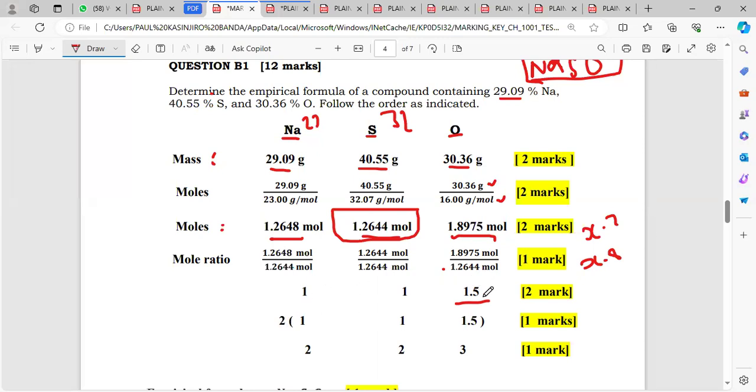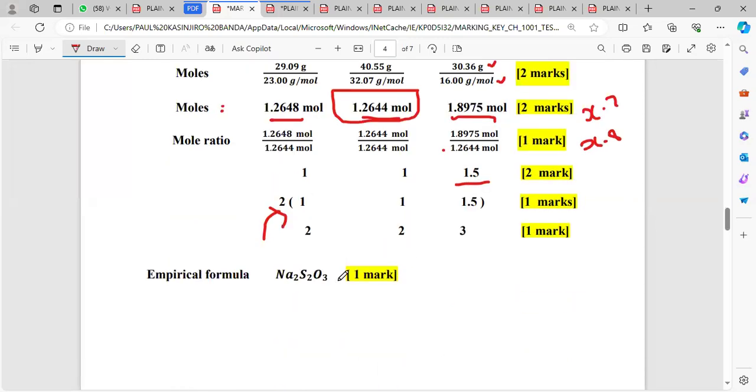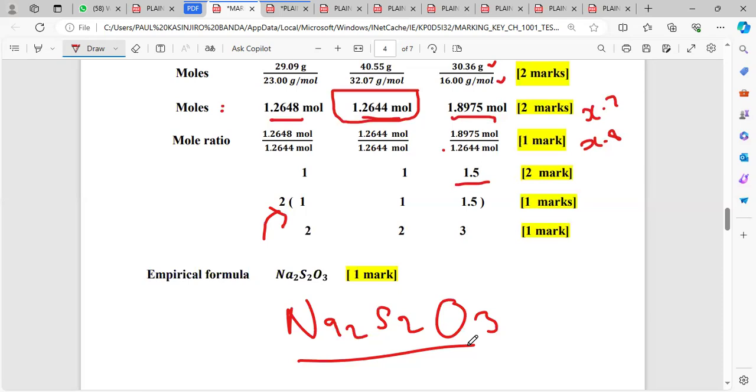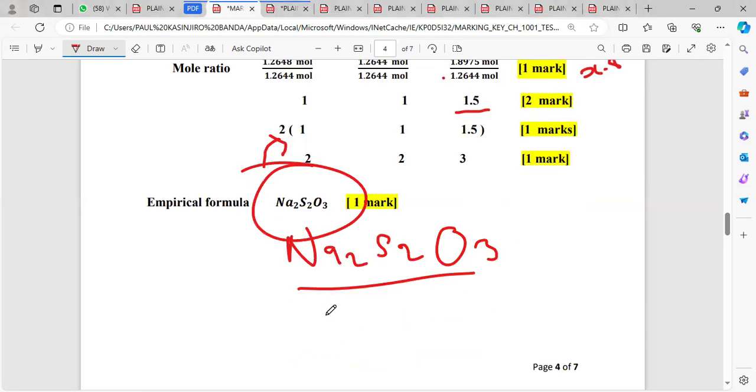When you multiply this number by 2, it means you also multiply this one, and you also multiply this one. So if you're asking yourself where that 2 is coming from, you know now. You multiply everything by 2, you get 2, 2, 2, 3. So our empirical formula will just be sodium 2, sulfur 2, and then oxygen 3. So that's how they got that answer there. That's our answer.